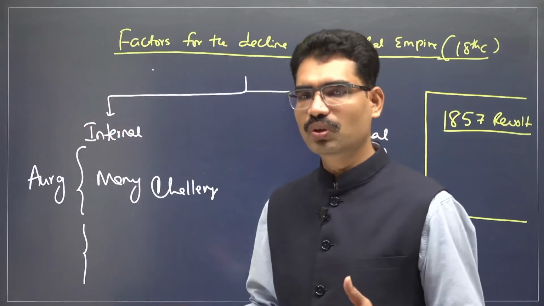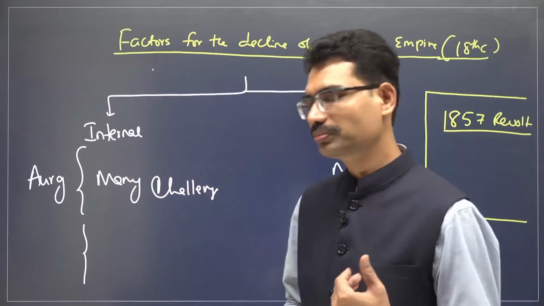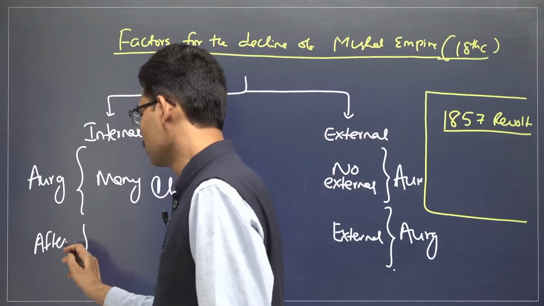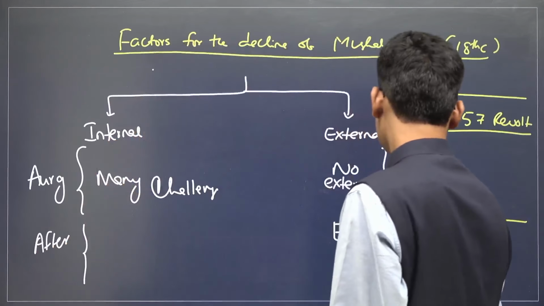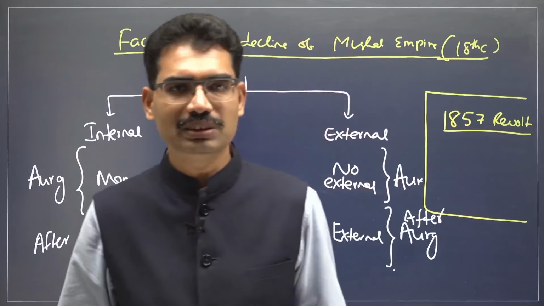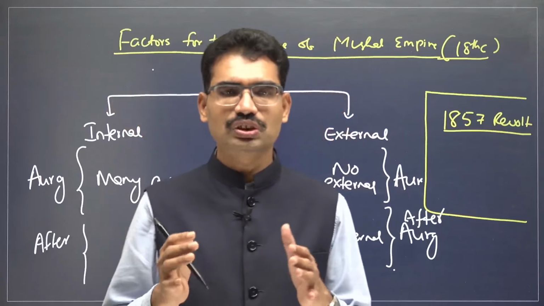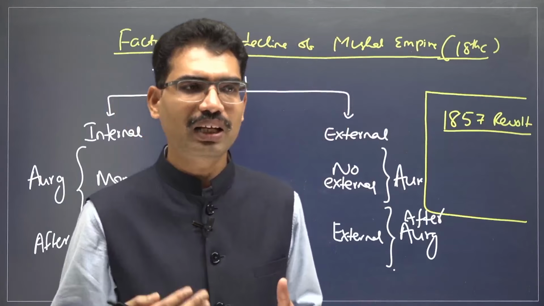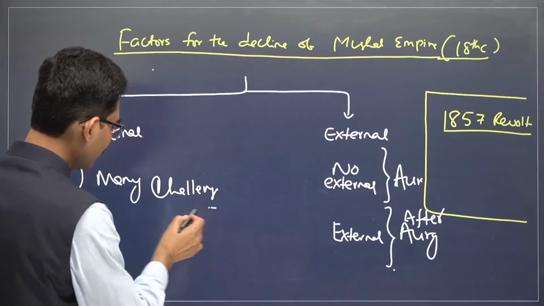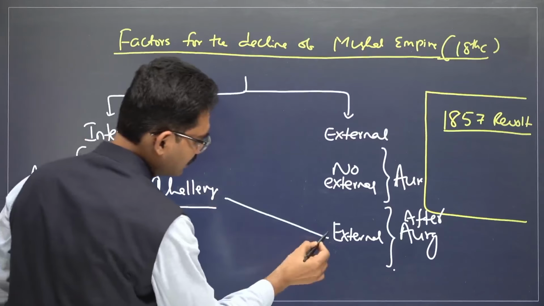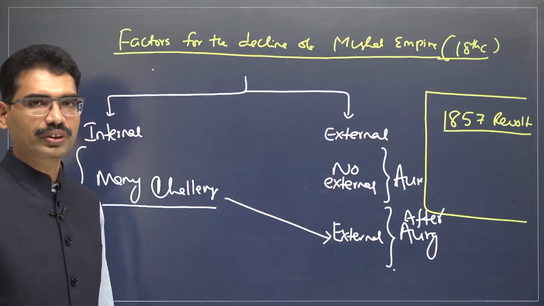Apart from his own initiatives, some other factors also, after Aurangzeb. That is why the lesson we have to learn from this is, when India is strong, India should accommodate the various aspirations of the people. Otherwise, we will start fighting, and after the powerful empire exits, external threat is going to come.